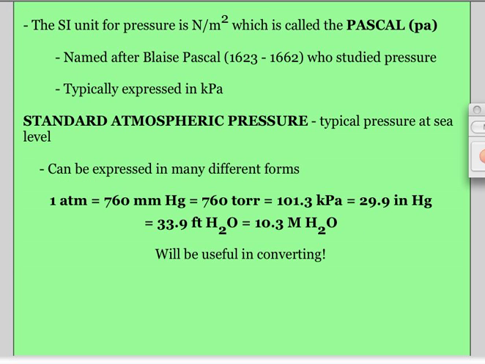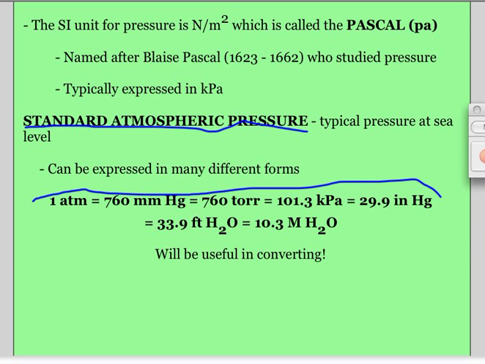If we're looking at the SI unit, it's called Pascal. Pascal is actually a pretty small unit, so we usually use kilopascals, but that is the SI unit. We do have the standard atmospheric pressure, usually 1 atm, and that's what we're used to living at, at normal sea level. If you're on top of the Himalayan mountains, it's going to be different. The big thing you should remember is that there's a million different ways to show pressure.